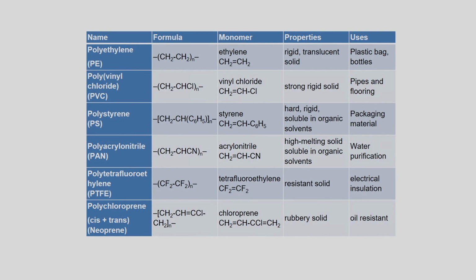So, these are the examples with the common ones, the polyethylene, you must be knowing polyethylene, polyvinyl chloride, called PE, PVC. So, these are the chemical formulas of polyethylene. So, N here is a repeating unit. So, the basic part is ethylene. So, this is the ethylene, it is a rigid translucent solid, and you must be knowing that it is used in plastic bag.